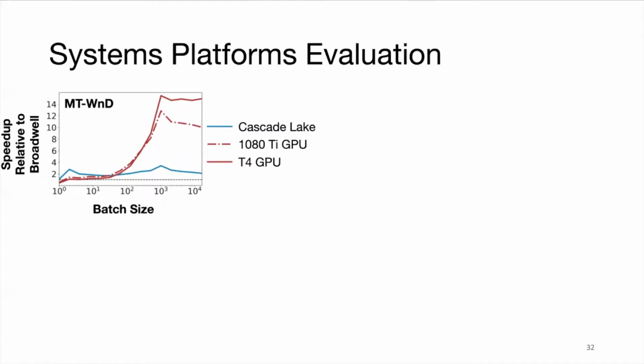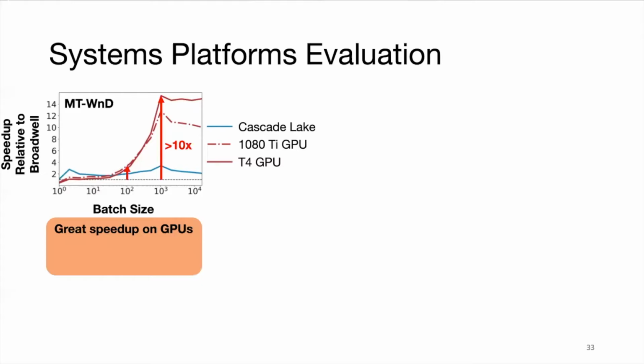We evaluate each use case across a wide range of batch sizes. This is important as in production cases, the input batch sizes for these recommendation models can vary based on input traffic. Here, the x-axis is batch size, which goes from 1 to 10,000, and the y-axis is execution time. We represent this as a speedup relative to execution on the Broadwell machine.